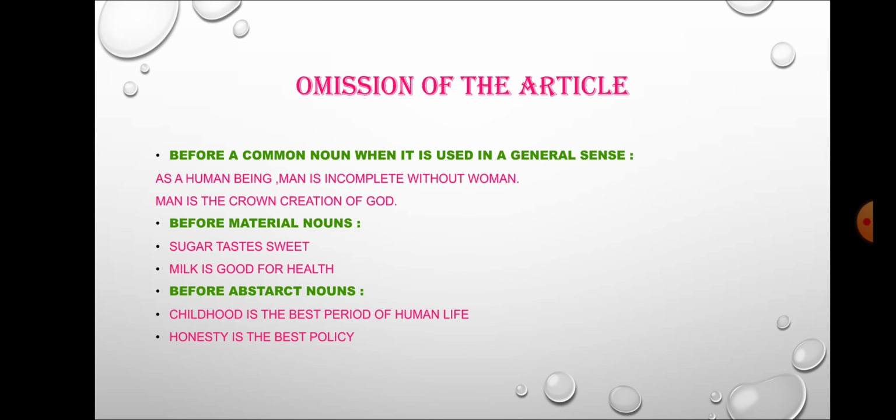Now, we can also omit the article before a common noun when it is used in a general sense. As a human being, man is incomplete without woman. Man is the crown creation of God. Before material nouns: sugar tastes sweet, milk is good for health. Before abstract nouns: childhood is the best period of human life. Honesty is the best policy.